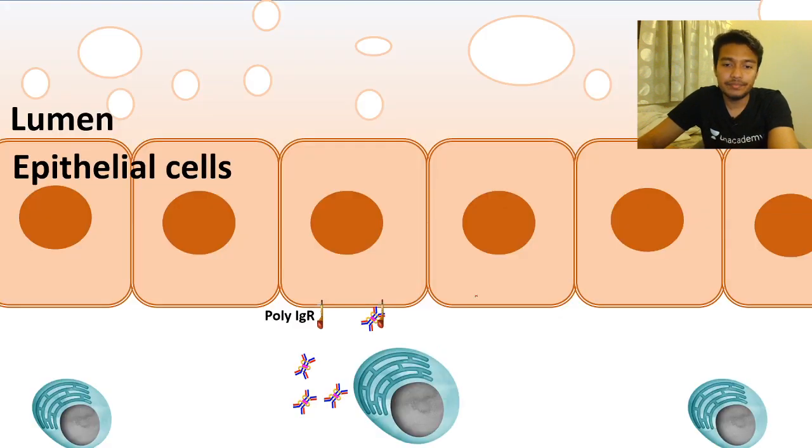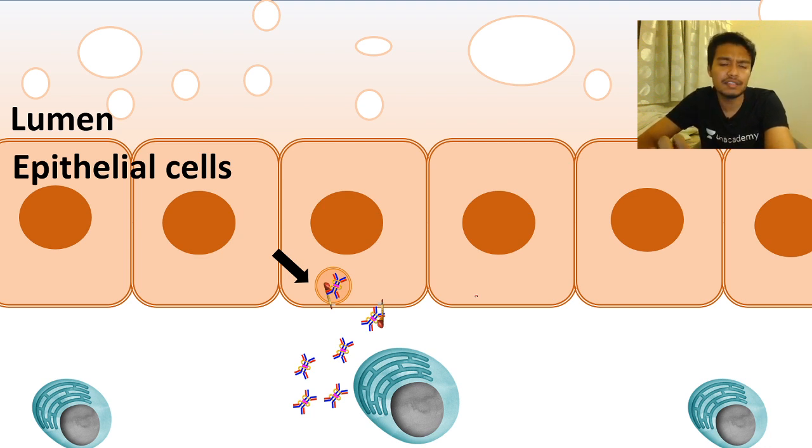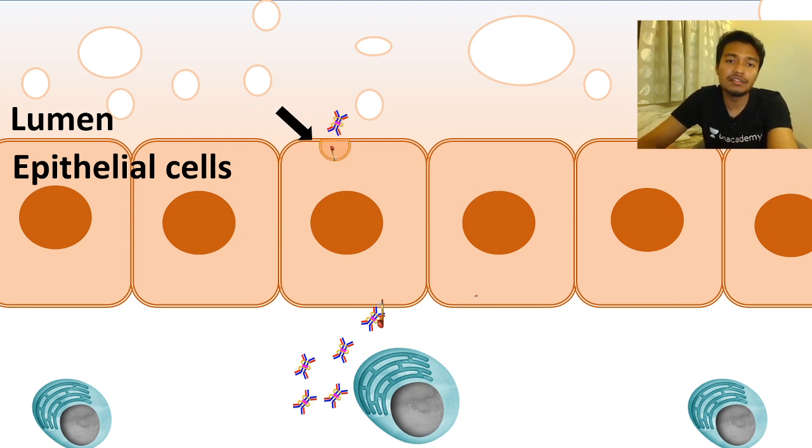So yes, the antibodies come from the nearby lymph node, but they bind to the poly-IgR receptor, which binds to the J chain of these IgA, allowing receptor-mediated endocytosis. That means they engulf it from one side, and then they exocytose the same thing from the other side, and the receptors are recycled.